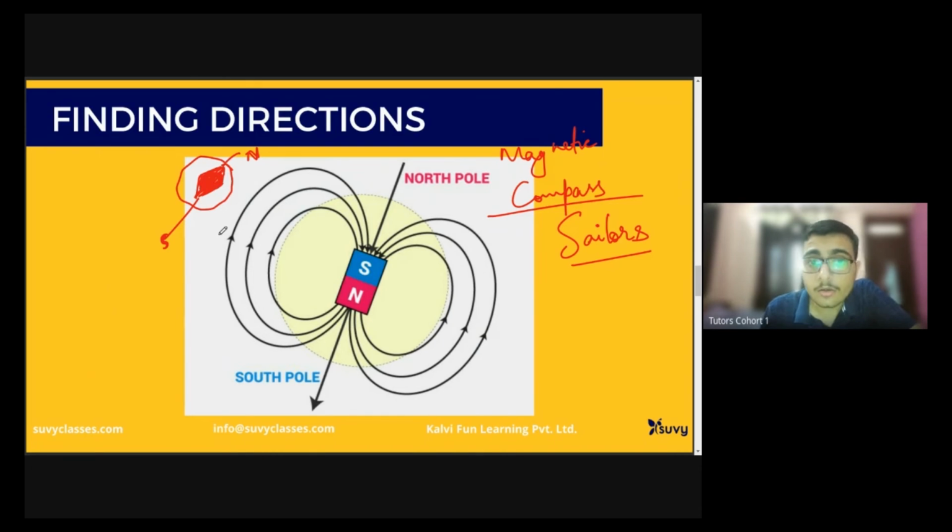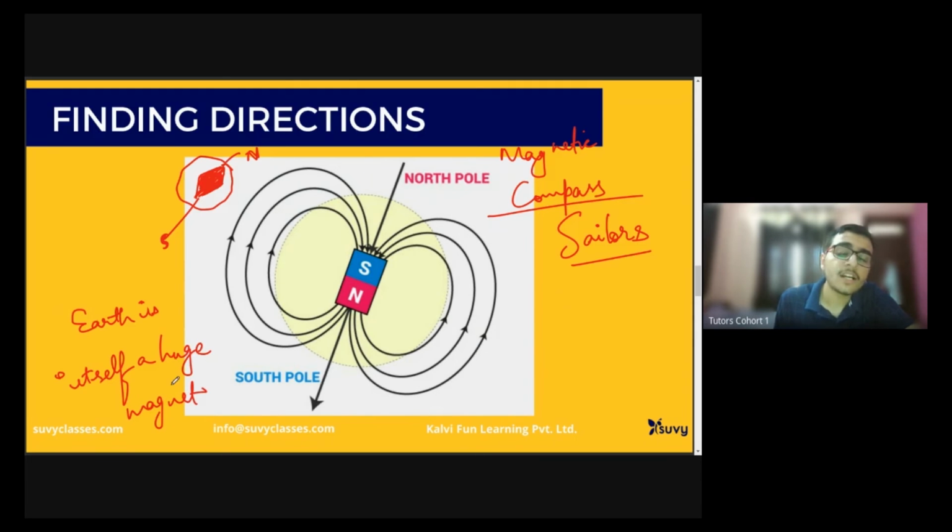Now also you must know that Earth is itself a huge magnet. Earth is a magnet. Now also you know that Earth has a geographic north pole and south pole. In the south pole we have Antarctica, right?